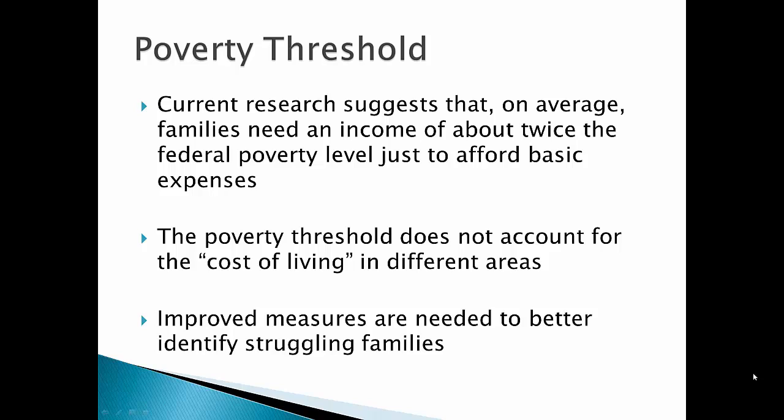So if you want to ask for assistance in LA, it's the same income threshold that they're applying to someone who lives in a small town in Kansas. This means that even though where you live might be expensive, the same income requirements apply to you regardless of where you live.